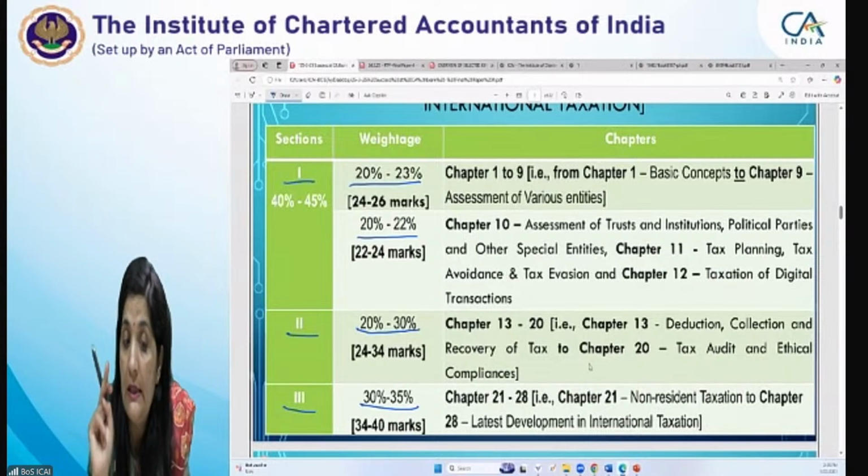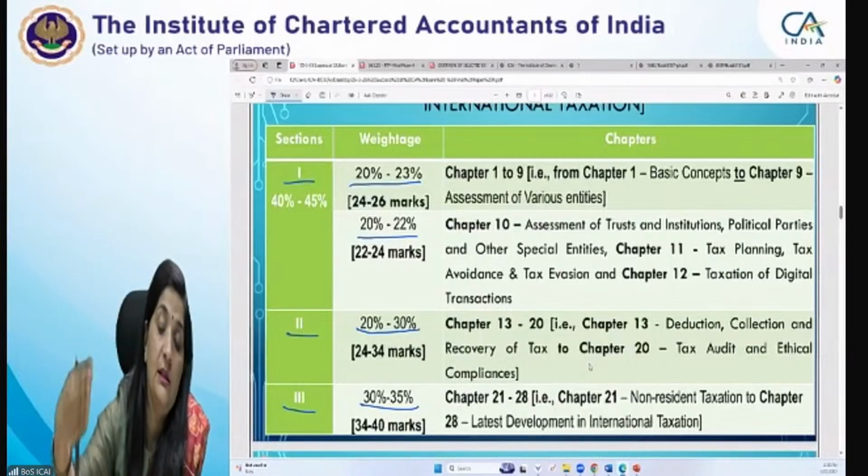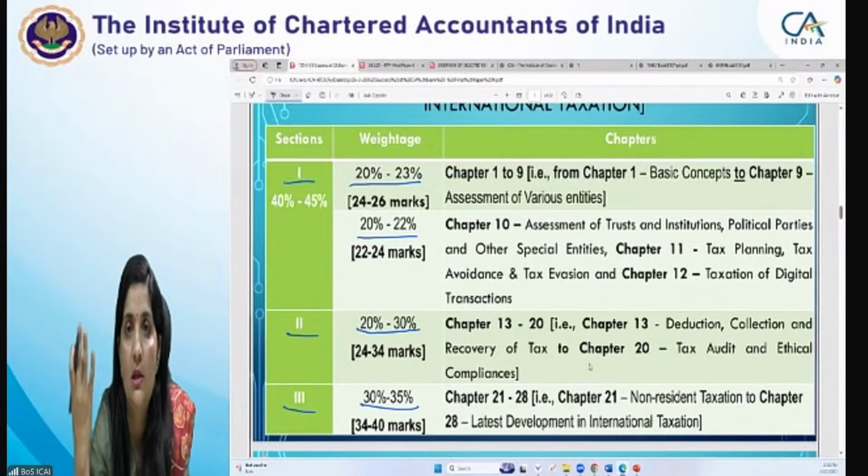If you see the first subsection, there are 9 chapters in total, from basic concepts to assessment of various entities. And for subsection 2, you will see similar kind of weightage is given only for 3 chapters. There are 3 chapters, but weightage is equivalent to the 9 chapters. There 9 chapters were covered, here this huge weightage is given on 3 chapters. Then again, this I am telling you, this is again a plus point for you that you have to do 3 chapters and you have 20 to 22% marks in your hand.